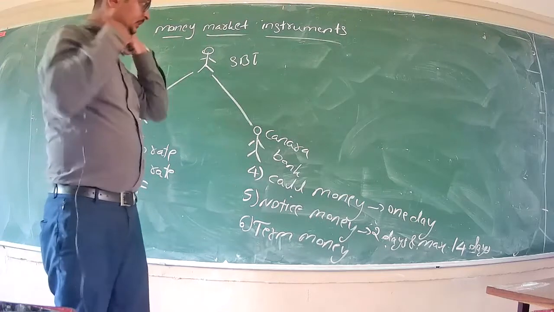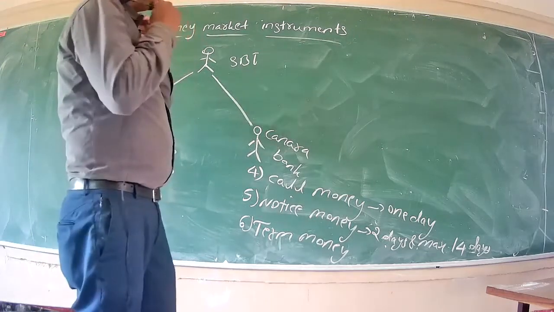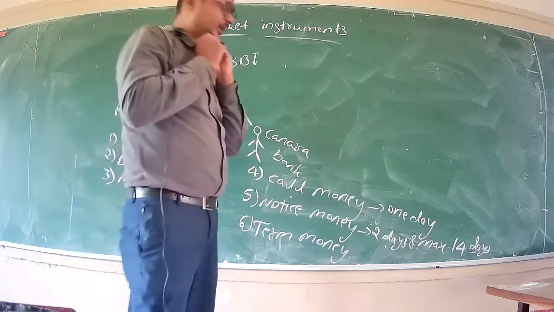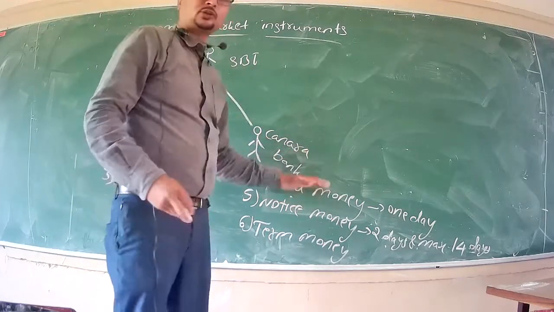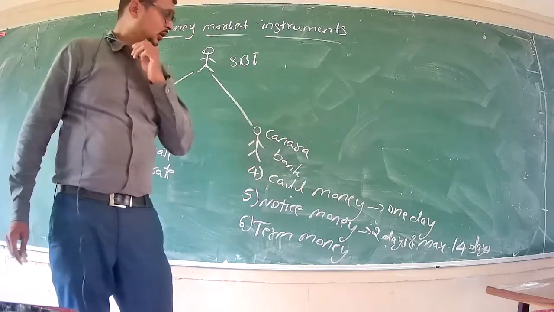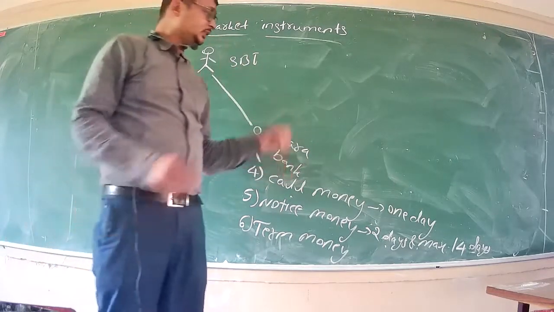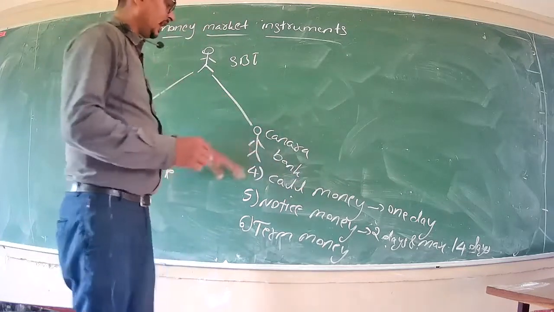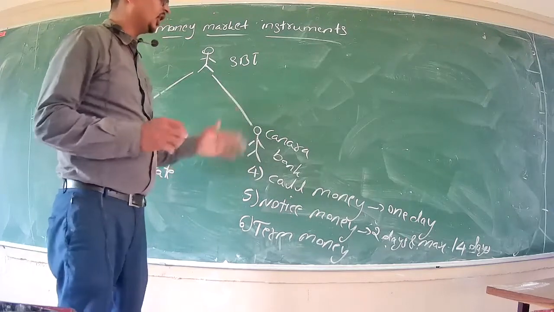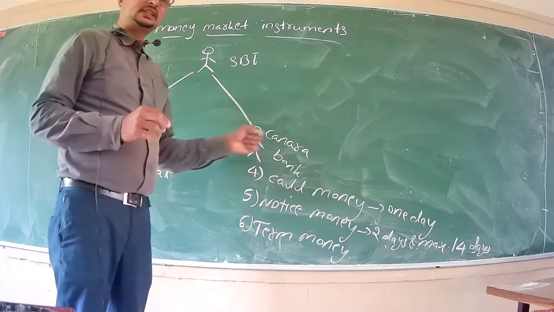So in this case, SBI borrows money from Canara Bank and it pays back its entire loan in one day. If it pays back in one day, that loan is considered call money. If it fails to repay in a day, then it asks for further time from Canara Bank. It asks, I cannot pay today, so I will pay within this week.